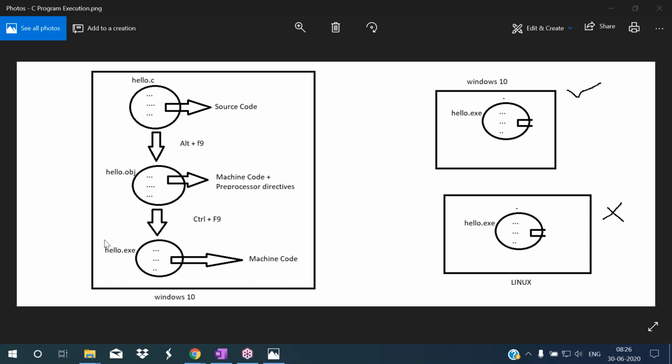But the same software, the same application, I want to run on another machine. This is another machine which has the Linux operating system.